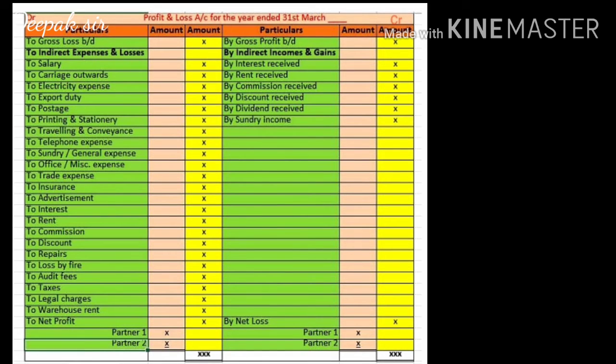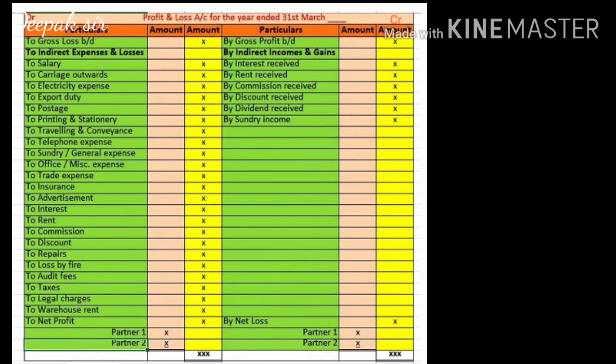Now the profit and loss account is prepared based on the rules of nominal account. On the debit side, we have to record all the expenses and losses of the business, and on the credit side we have to record all the incomes and gains of the business. In the profit and loss account we have to record all the indirect expenses and losses.